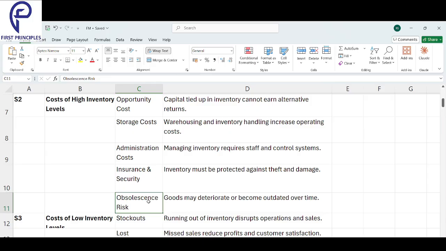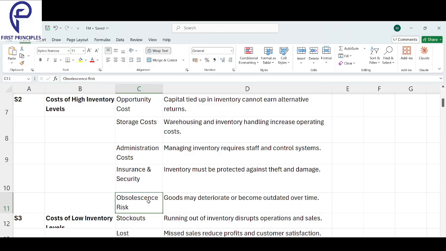Too much inventory is also a big problem. The first problem is opportunity cost. You could have used that money for something else. That is the opportunity cost.